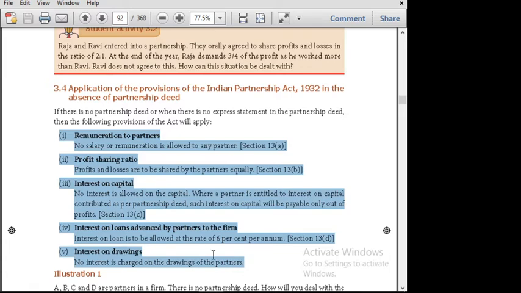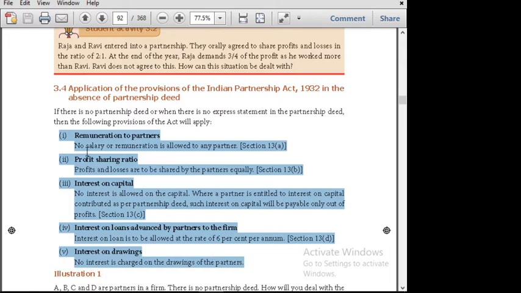So once again we will recall the points. Remuneration, no salary will be given. It is 13A. Profit is shared equally, 13B. And no interest is allowed on capital; interest will be payable only out of profit. It is 13C. And interest on loan is 6% per annum. Interest on drawings, no interest on drawings is charged, but there is no section for it. So sections 13A to 13D; if you read it line by line like this, the sections will also stay correct.